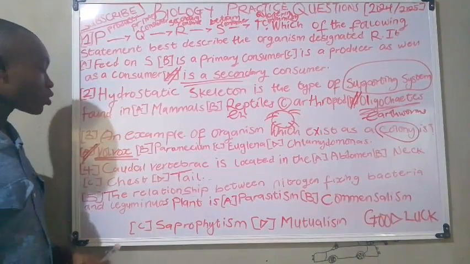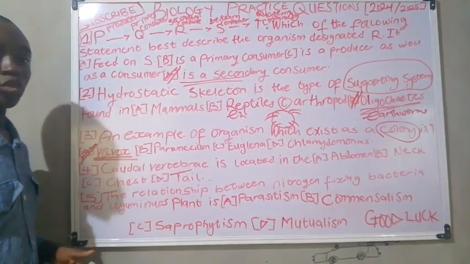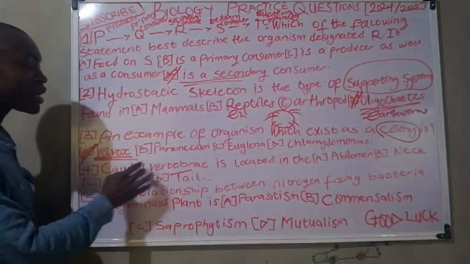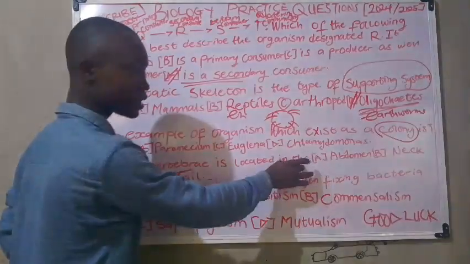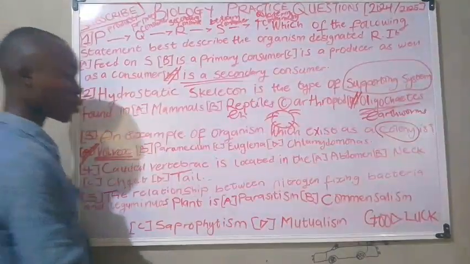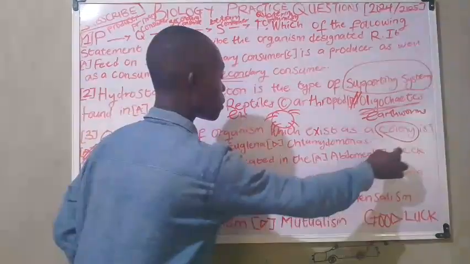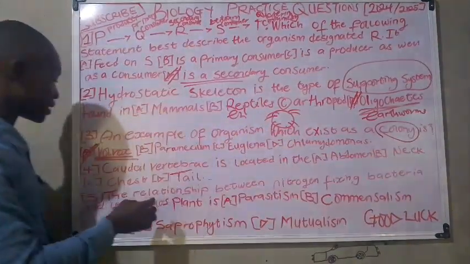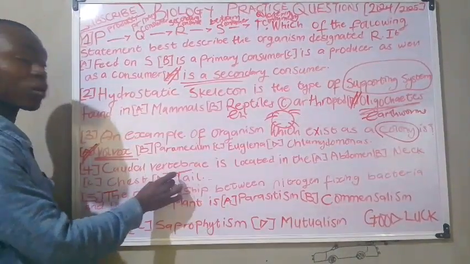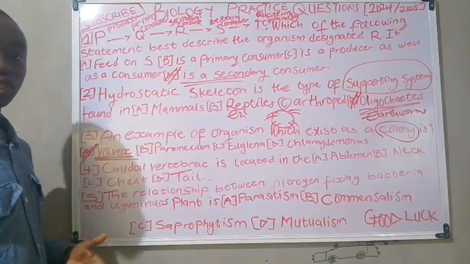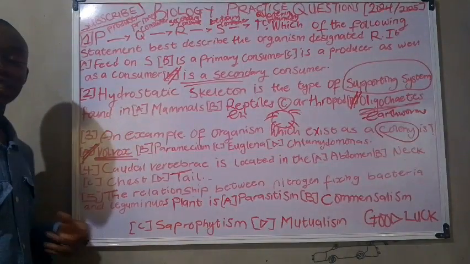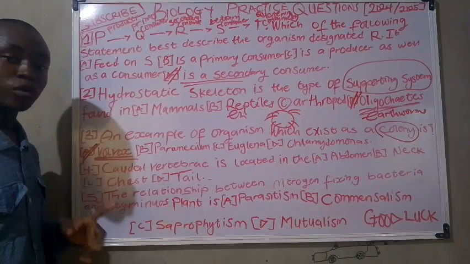Now moving on to the next practice question, we have: caudal vertebrae is located in the dash. Option A is abdomen, option B is neck, option C is chest, and option D is tail. Now it should be noted that we have 5 types of vertebrae.